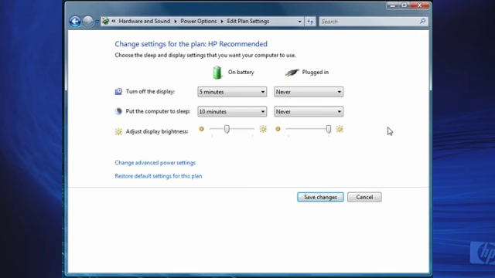But these are all small things you can do that when you set them up and optimize your settings, you'll get a lot more time out of your battery.